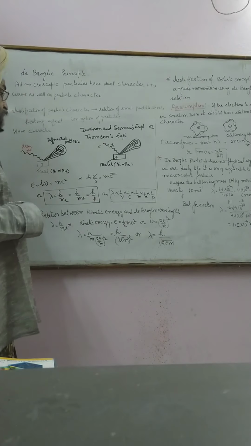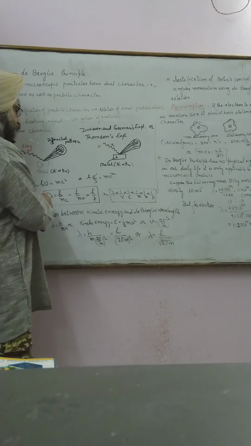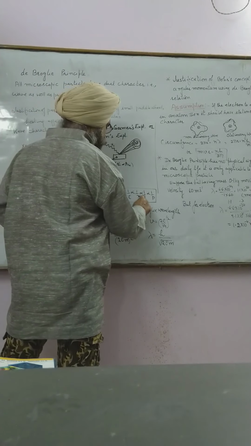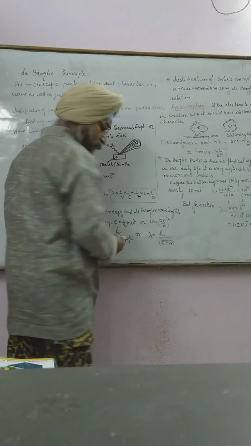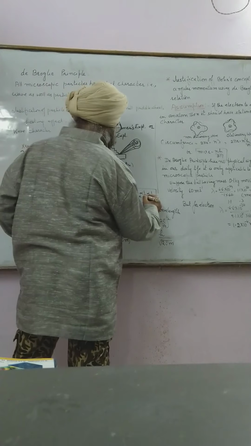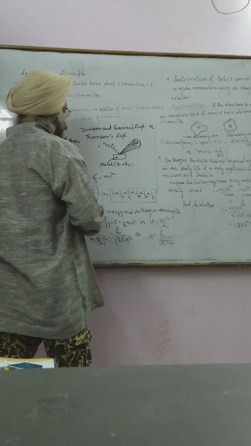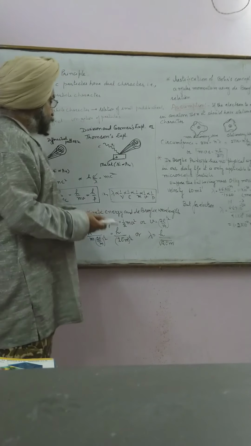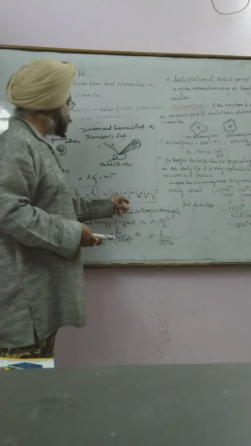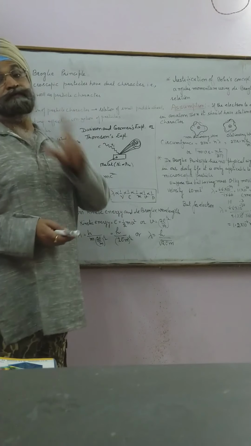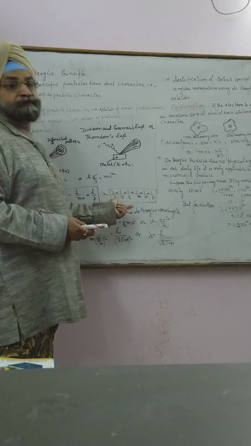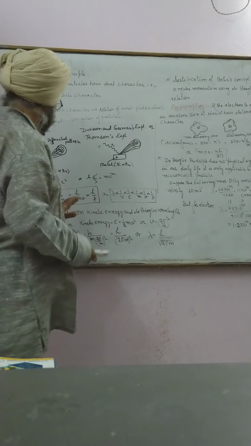Some conceptual questions. Lambda is inversely proportional to velocity. And lambda is inversely proportional to momentum. Now, frequency, energy, mass, velocity and momentum are directly proportional to each other, and they are inversely proportional to wavelength. Large numbers of conceptual questions are asked on the basis of this. I will discuss it next time.